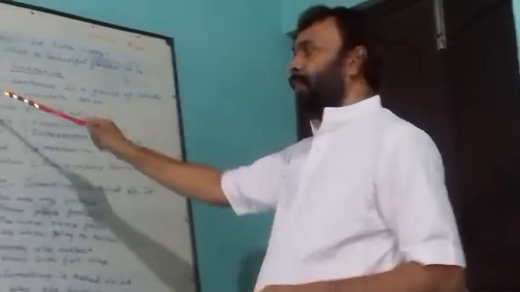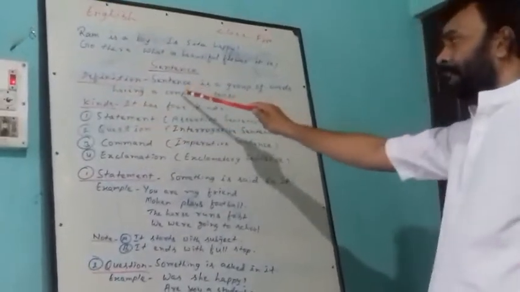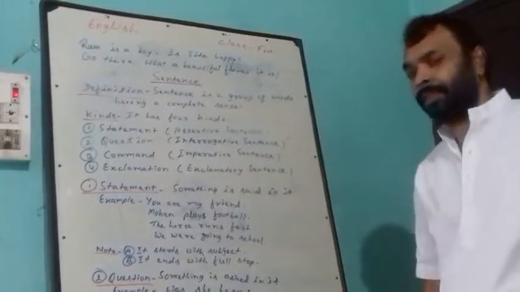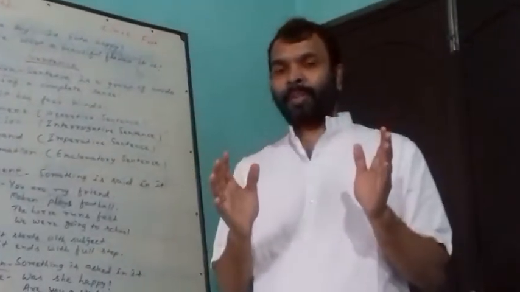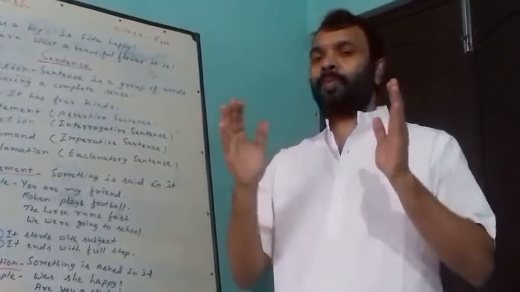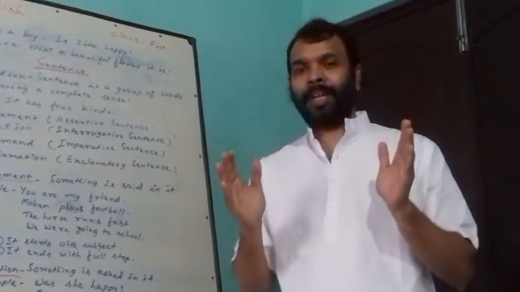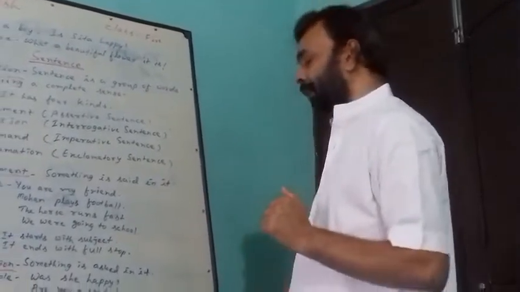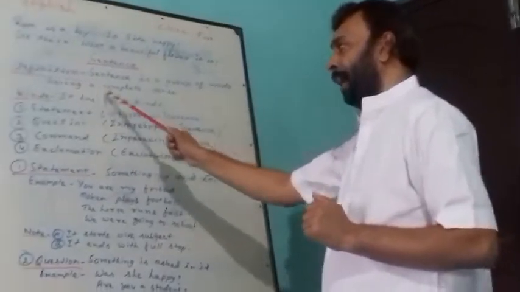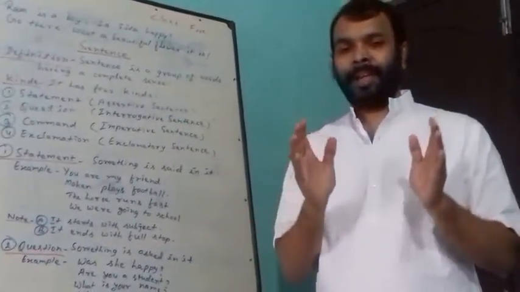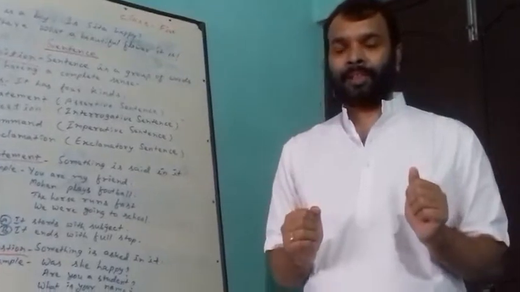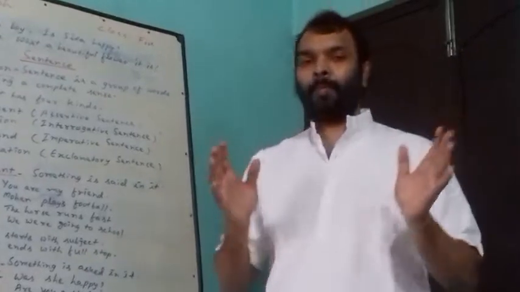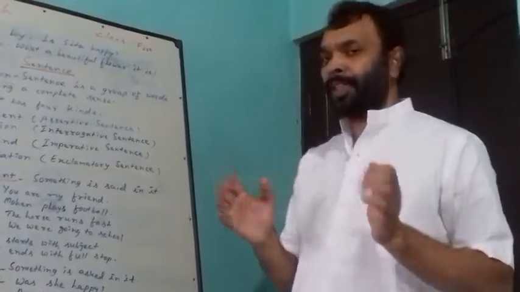We should come to the definition of sentence. Sentence is a group of words having a complete sense. Actually, sentence is a group of words. Group means two or more than two. It means there are two or more than two words present in a sentence. And another thing is having a complete sense. So when a group of words gives complete sense, that is called sentence.